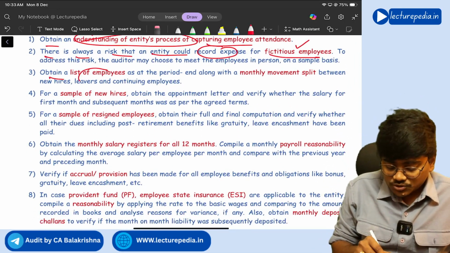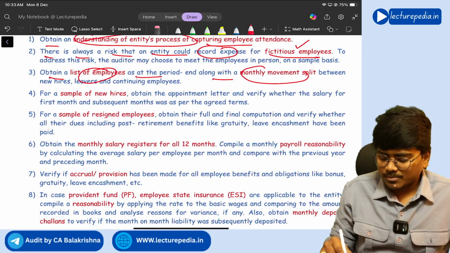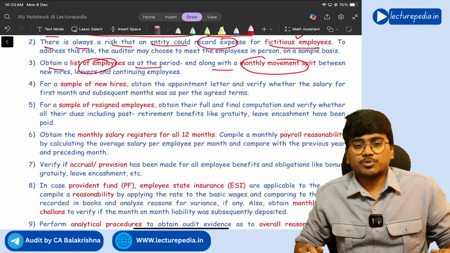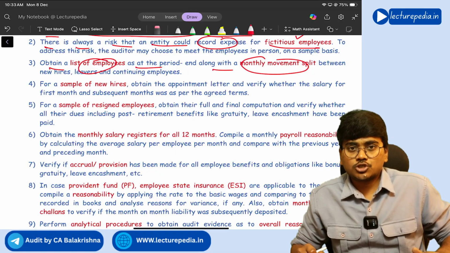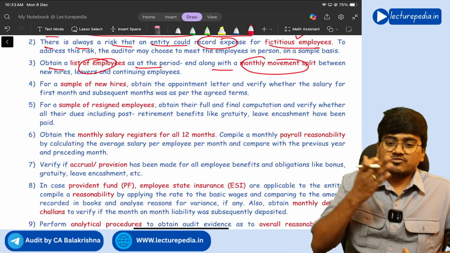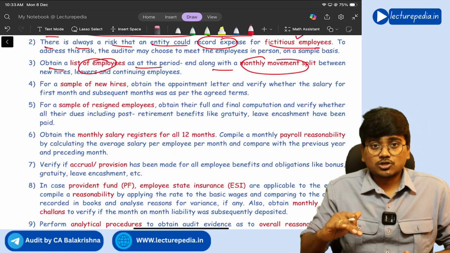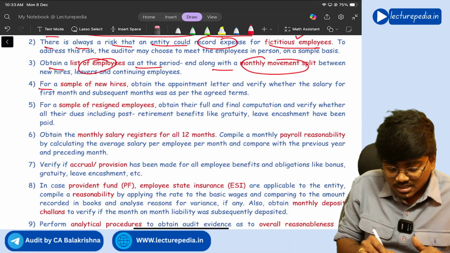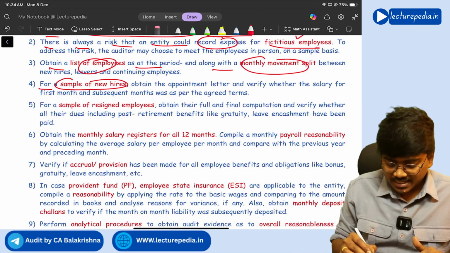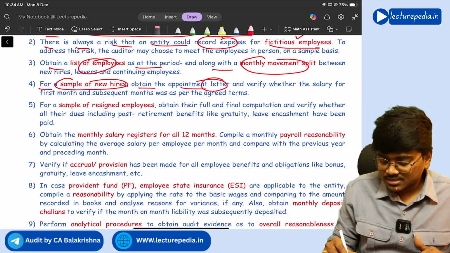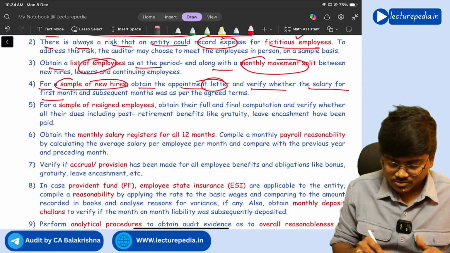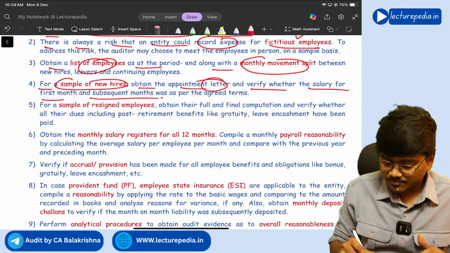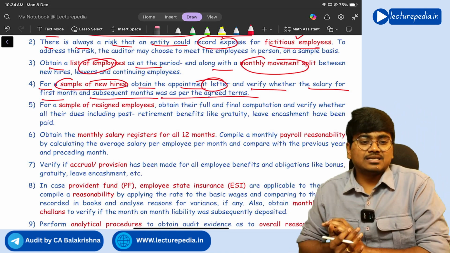Next, obtain a list of employees as at period end along with monthly movement split. Movement split means new employees will be joining and existing employees will be leaving the company, correct or not? That movement split you need to see. And for a sample of new hires, obtain the appointment letter and verify whether the salary for the first month and subsequent months was as per the agreed terms.